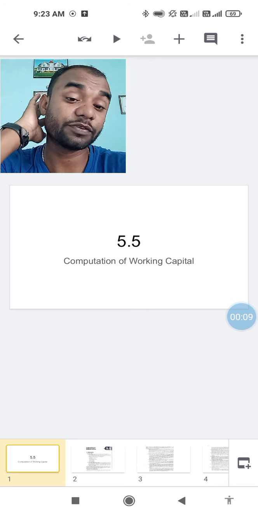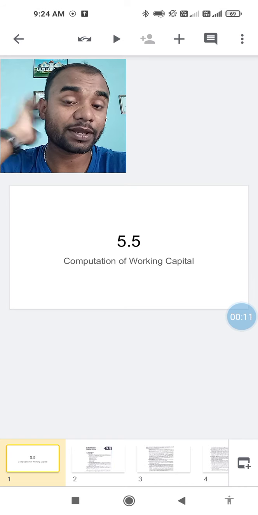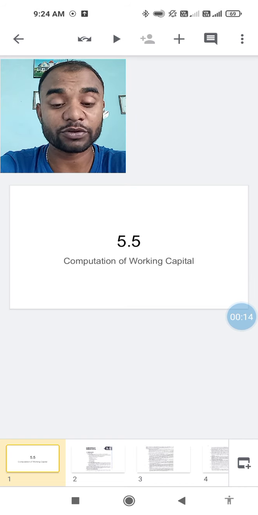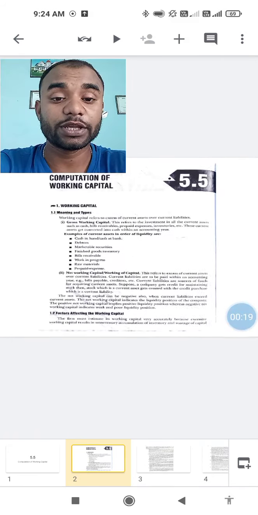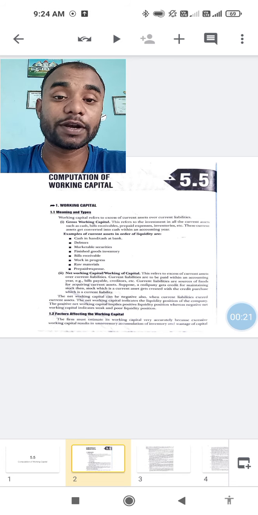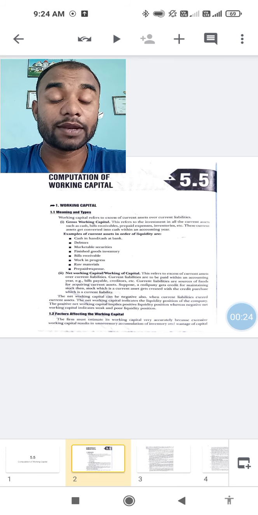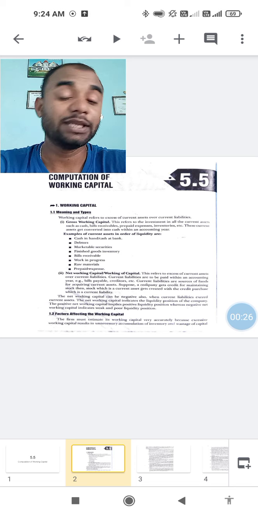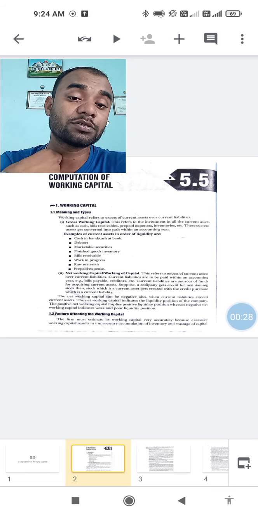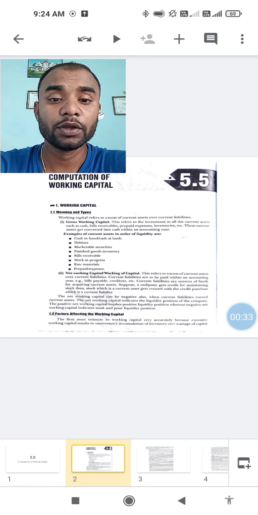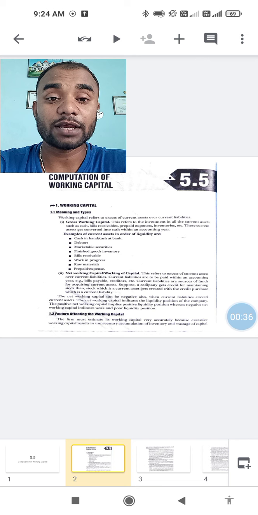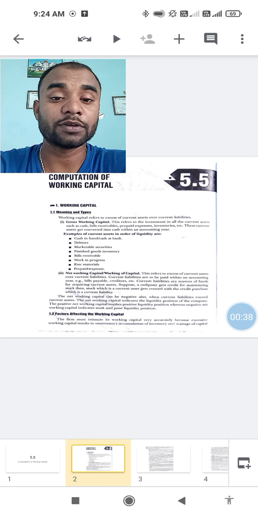Today's class will be from 5.5, computation of working capital. I'm sure you know what working capital is; you might have come across this word. Working capital is just the excess of current assets over current liabilities. We will study the meaning and types, and also the factors affecting working capital. In this class, I'll take up only the meaning and types. The factors affecting working capital, I will take up in my next class.